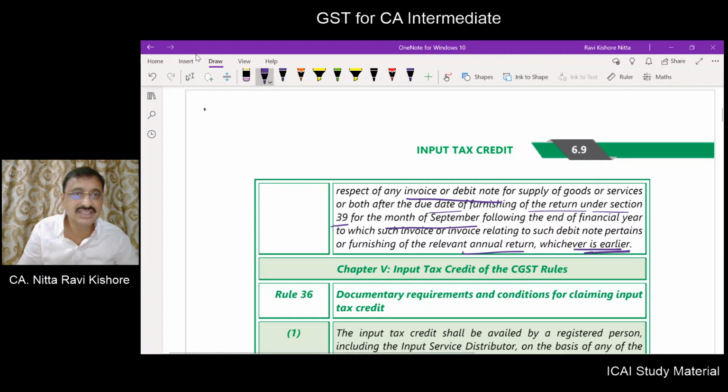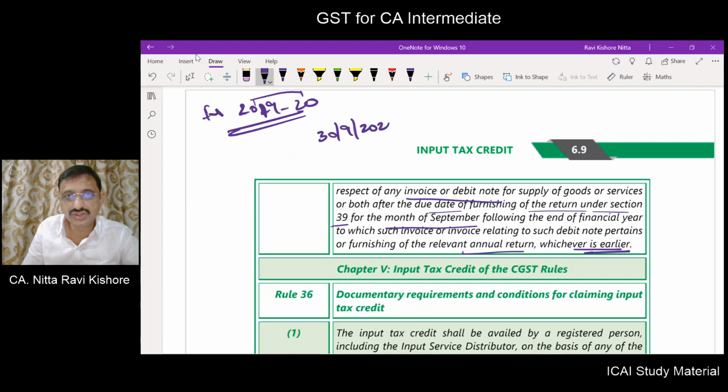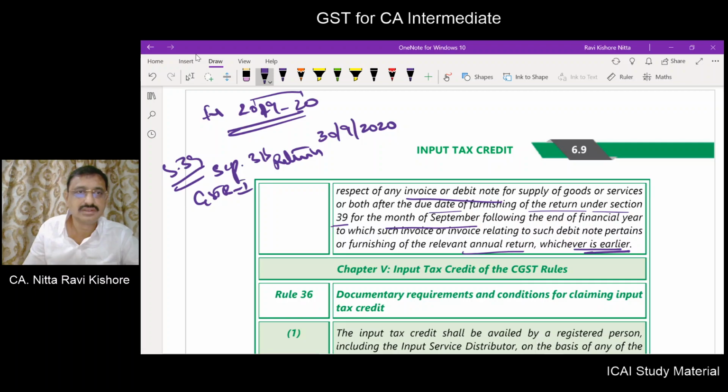So for the financial year 2019-2020, there is an invoice dated between these two dates, that is 1/4/19 to 31/3/20. Now the ITC on such invoice can be taken up to the 30th September 2020 return, means September 3B return, that is filed under section 39, and GSTR 1. So September 3B return due date.